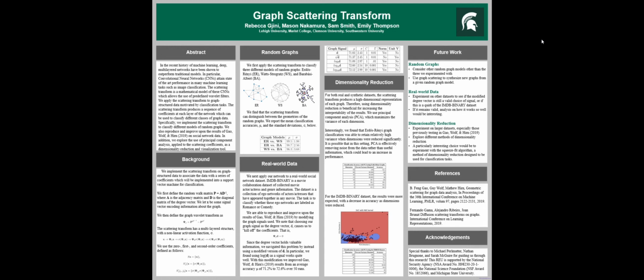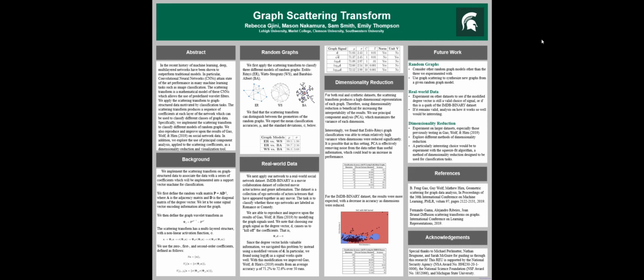For our future work, we will consider other random graph models other than the 3 we experimented with. We will also use graph scattering to synthesize new graphs from a given random graph model. We will also likely experiment on other data sets to see if the modified degree vector is still valid as a signal vector, or if this is a quirk of the IMDb binary dataset. And if it remains valid, analysis on how it works so well would also be interesting.